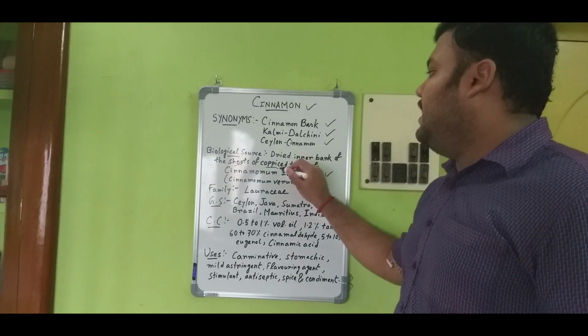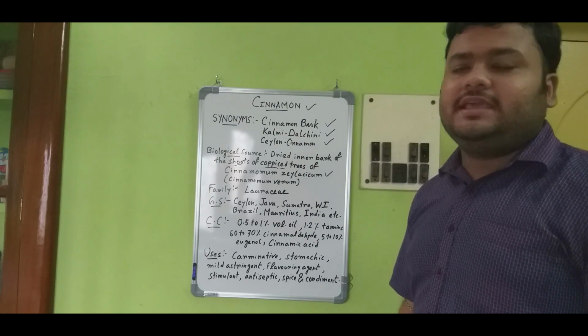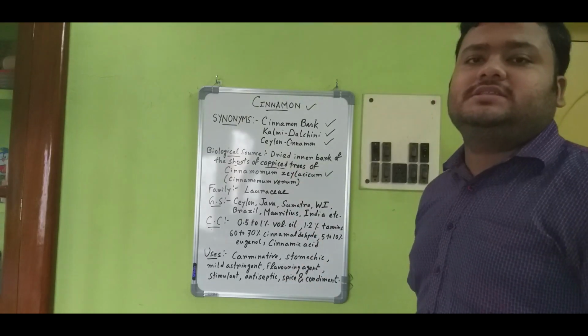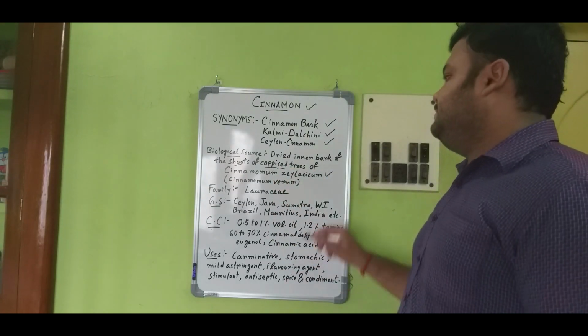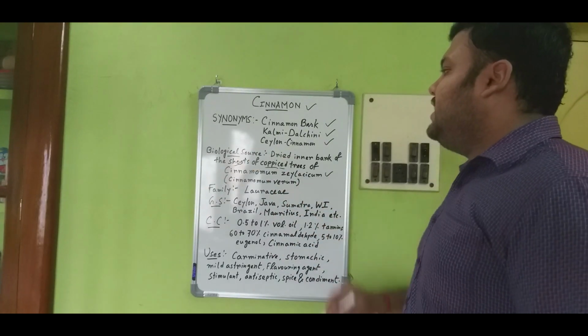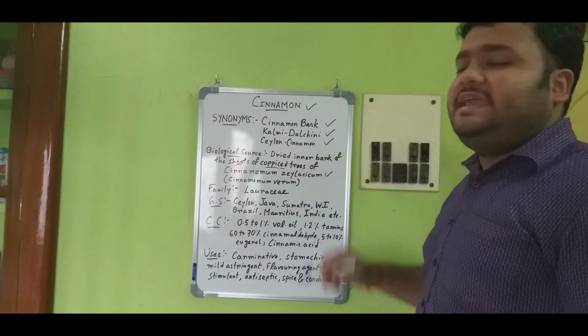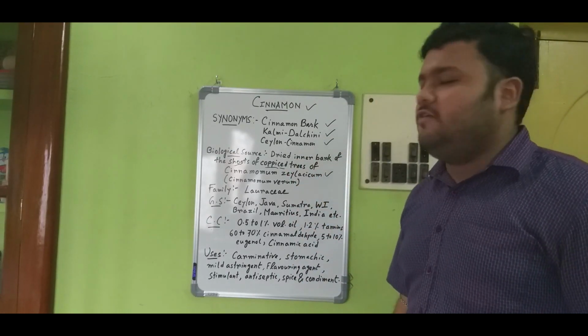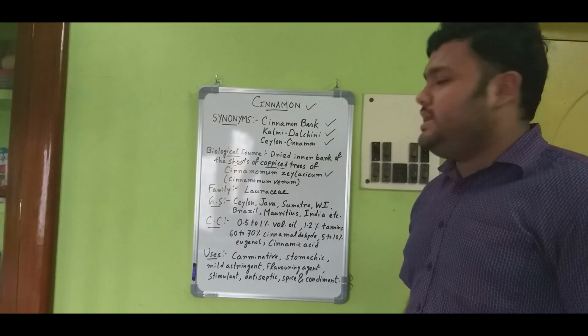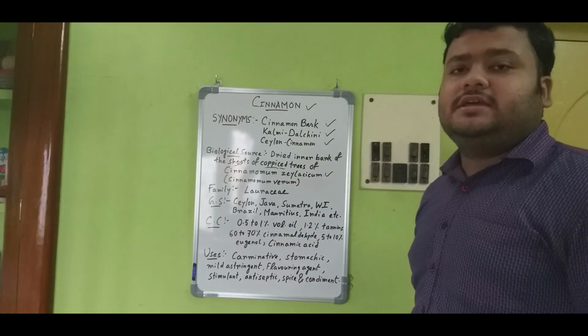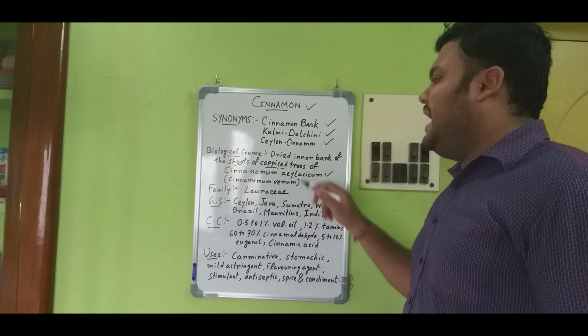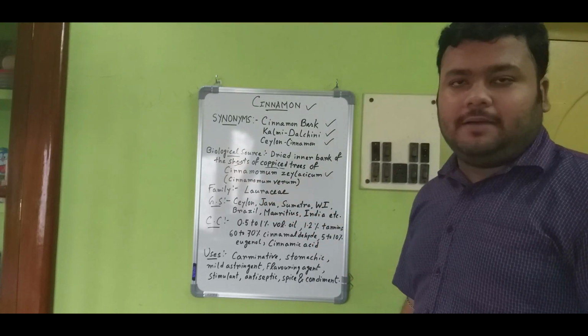Those trees are called coppice trees. So, the biological source is the dried inner bark of the shoot of coppice trees of Cinnamomum zeylanicum, also called Cinnamomum verum.